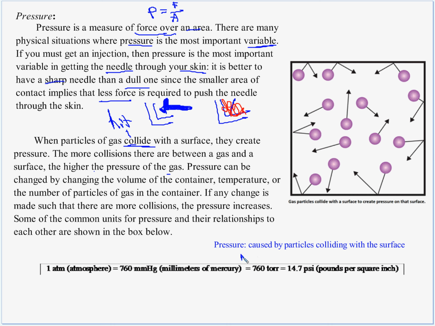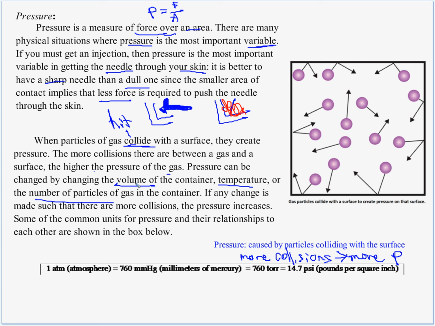So I'm going to add more collisions means more pressure, P for pressure. So I'm assuming if there are fewer collisions, that means less pressure too. Pressure can be changed by changing the volume of the container, temperature, or the number of particles. I guess that makes sense.